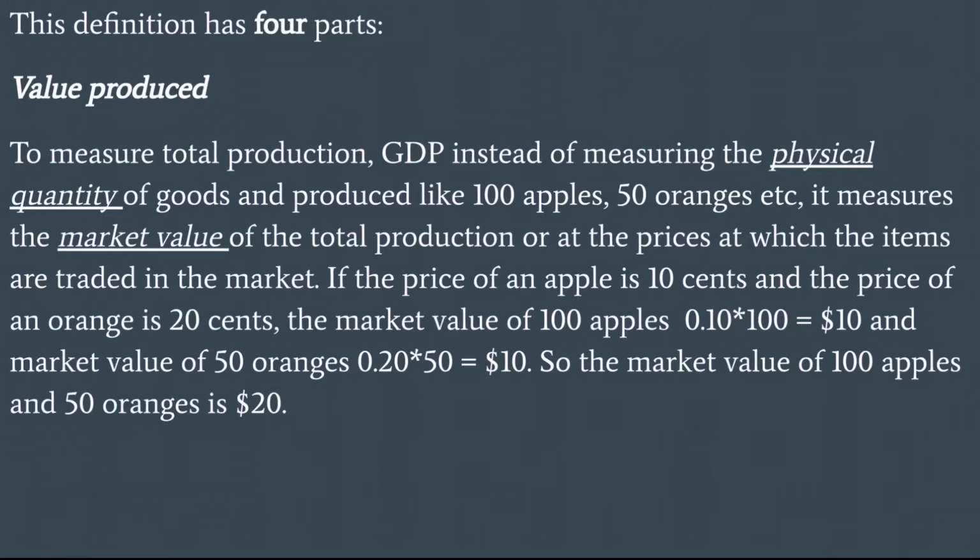Value produced. To measure total production, GDP, instead of measuring the physical quantity of goods and services produced, like 100 apples, 50 oranges, etc., measures the market value of the total production, or the prices at which the items are traded in the market. If the price of an apple is 10 cents and the price of an orange is 20 cents, the market value of 100 apples, that is 10 cents times 100 apples, is equal to $10, and the market value of 50 oranges, 20 cents times 50 oranges, is equal to $10. So the market value of 100 apples and 50 oranges is $20.